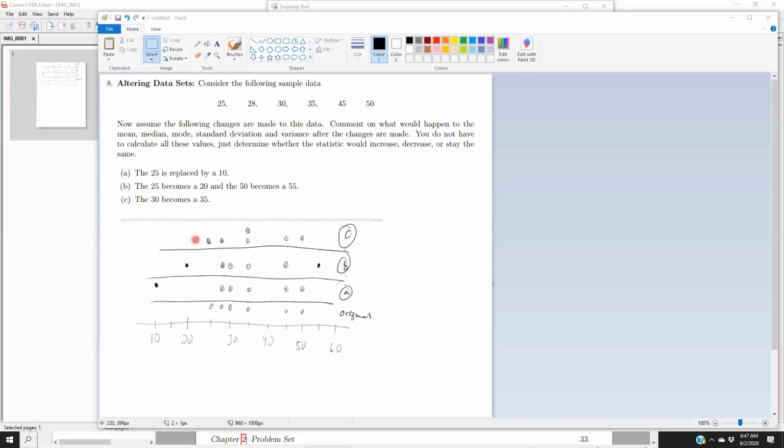And here the variance and standard deviation are going to decrease because we decreased the spread, didn't we? This 30 became stacked up there, so there's less variation in the data. The ends are still big, but remember how we do the x minus the x bar number and then square? Well, there's one more 0 in the mix. So the variance and the standard deviation will be slightly smaller.